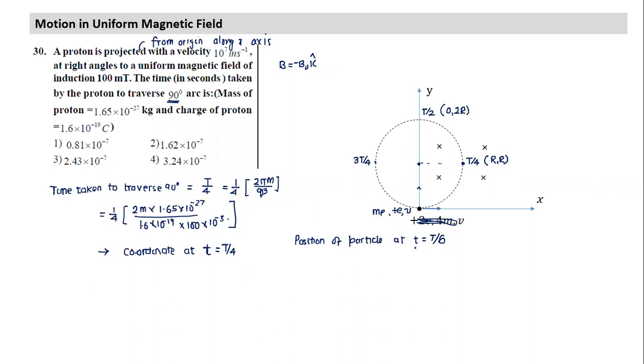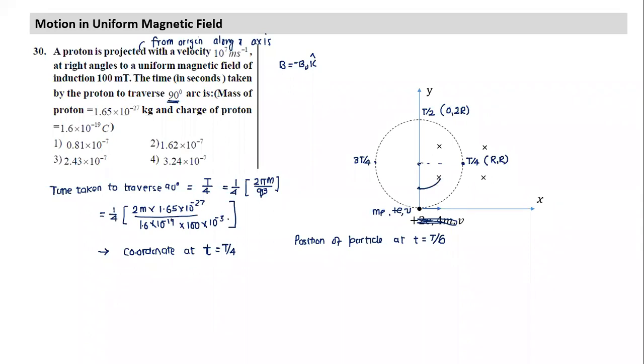Yes, sir. So in a similar way, can we find out where the particle would be at time t is equal to t by 6? Can you visualize in the graph figure where this particle would be? How do you define its position at t by 6? See, how did you figure this out? Are you able to figure out that at t by 4 it will come here? Yes, sir. How did you figure out why it will come at t by 4? Because in total time t, it traverses an angular displacement of 360. So in 1/4 of the time it will have an angular displacement of 90 degrees. At t by 6, how much angular displacement will it have? It's 60. Well, so from here, it will move by an angle of 60 degrees.